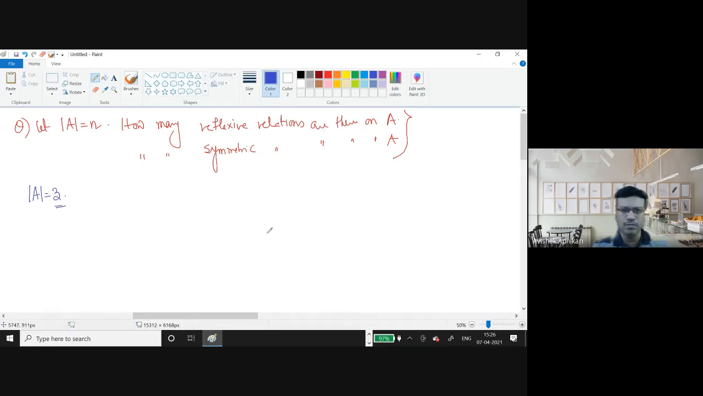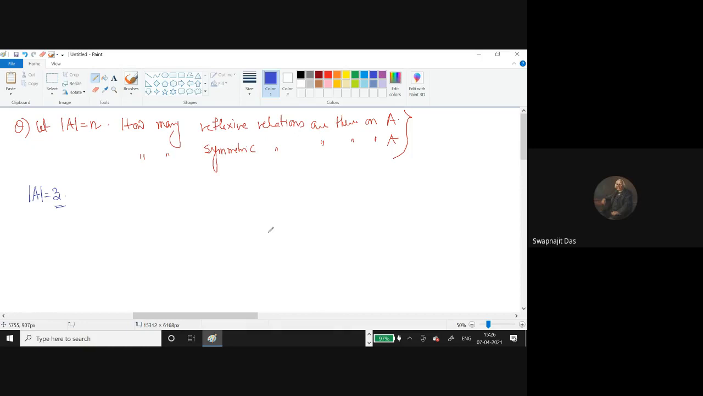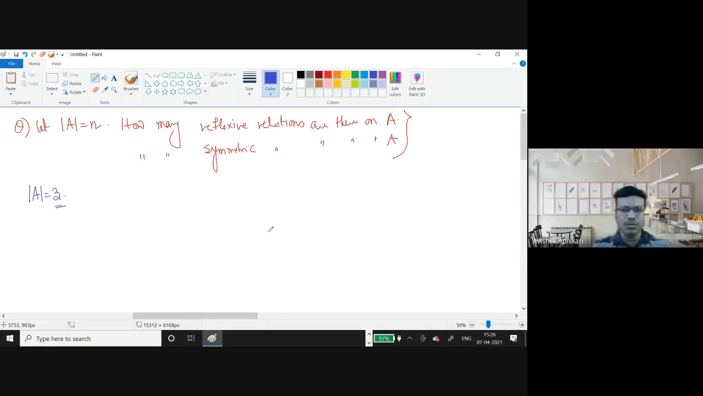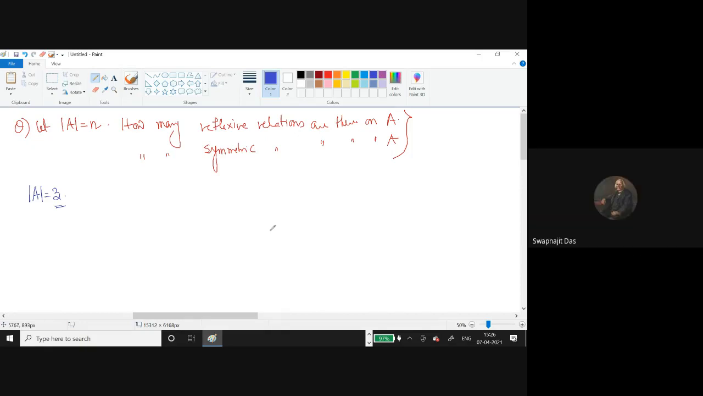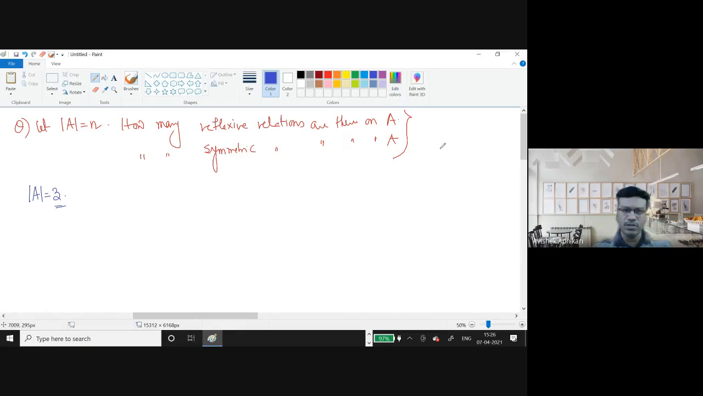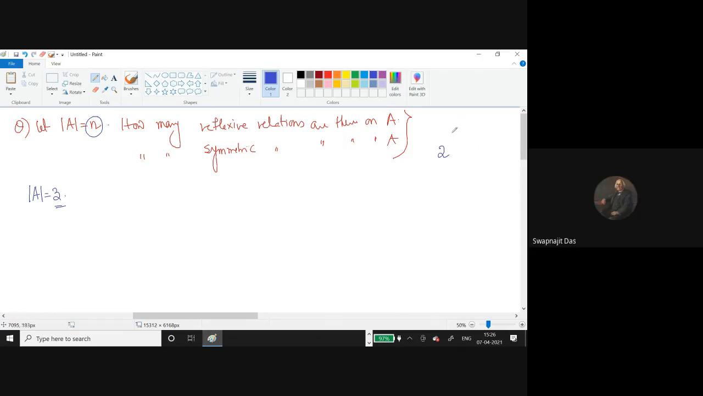How to count? 2 to the power 6. Okay, somebody says 2 to the power 6. So if this is in terms of n, how many? 2 to the power n squared minus n.